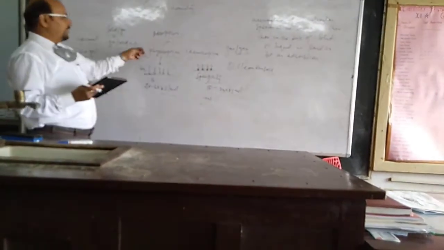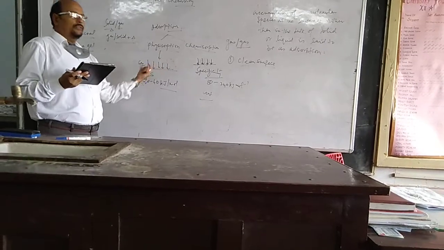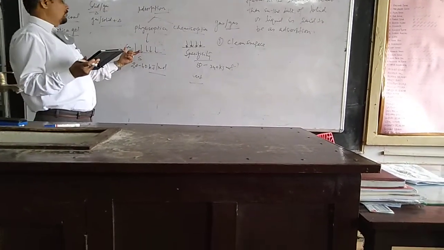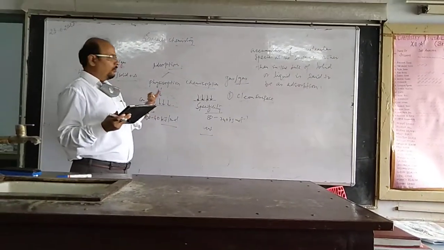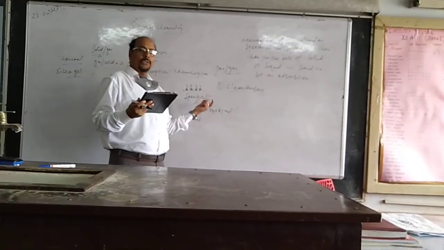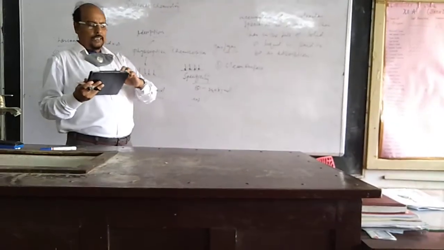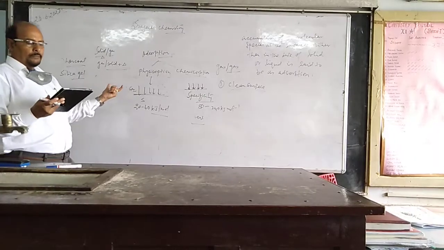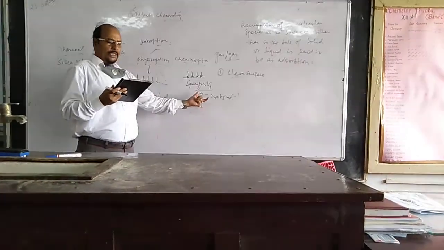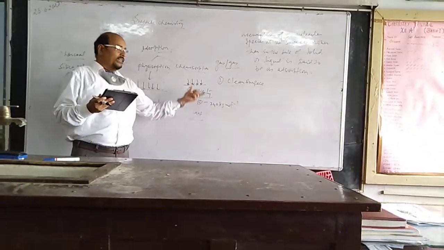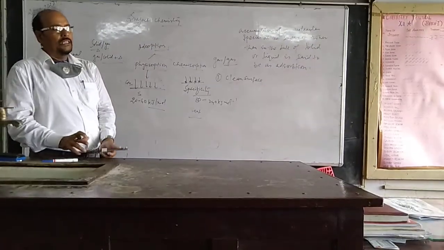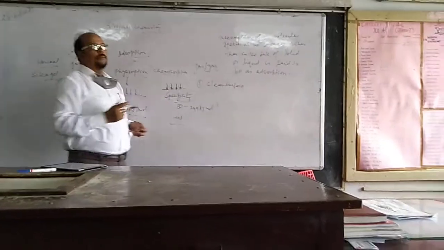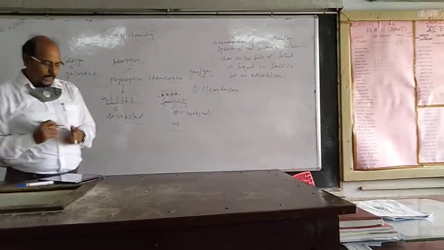Low temperature is favorable for physisorption because here it is simple layering over. So this one requires low temperature. Chemisorption will require high temperature because bonding is being formed, right? It depends on the surface area. In case of physisorption, it also depends on the surface area, and it increases with increasing surface area. If you are increasing surface area, more of the bonds are to be formed.